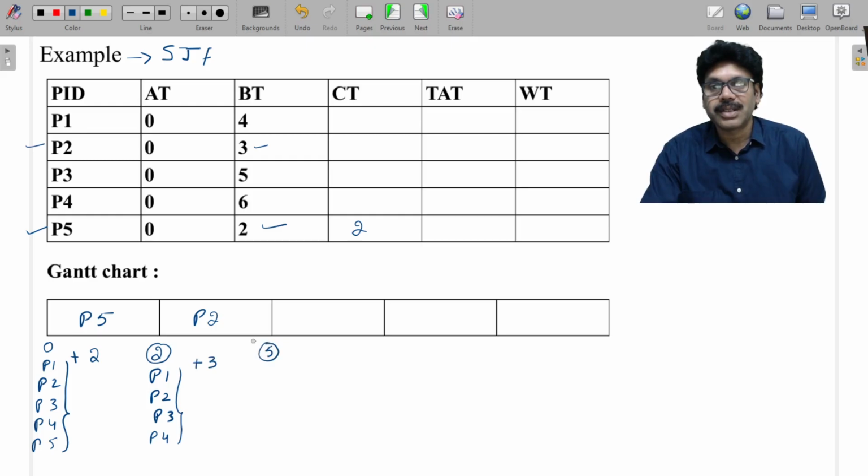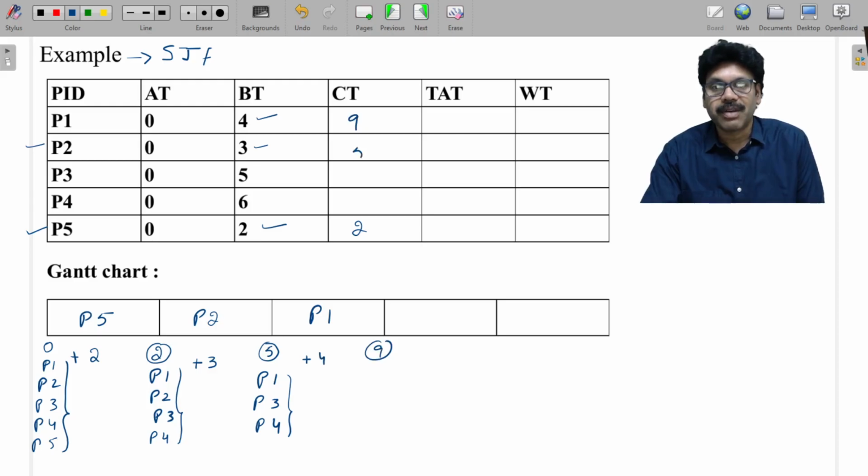By 5 it is completed. Then the rest of the processes in the ready queue are P1, P3 and P4. Among these 3, P1 has the shortest burst time. So P1 is executed for 4 units of time, and by 9 it is completed.